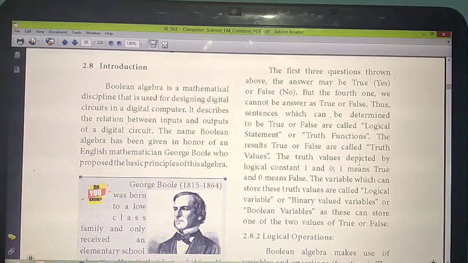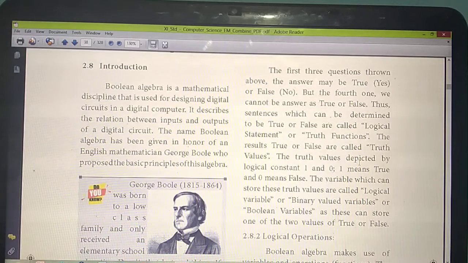Truth functions. Okay, then those values you are getting as true or false, isn't it? So those values are called truth values. The statement we are calling as which one? Logical statement or truth function. The values true or false, or yes or no, we are calling truth values.